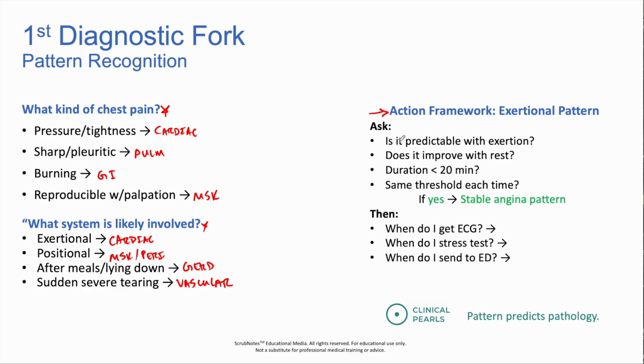Here are some questions we'd want to ask to assess the exertional pattern. If any of these are yes, that's indicating a stable angina pattern. And then you might wonder, when do I get an ECG? You could use that if you suspect cardiac cause. You might then ask, when do I do a stress test? You'd only want to do that if they're stable. And then lastly, when would you send someone to the ED? That would be if there are any positive red flags. And don't forget, clinical pearl, pattern predicts pathology here.